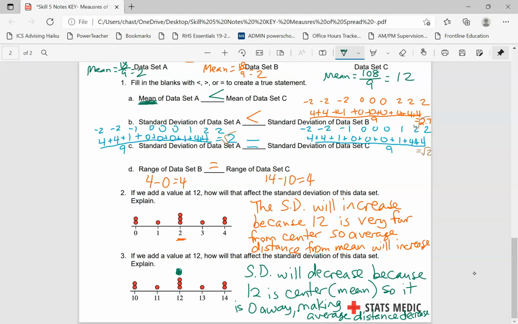Sorry, I'm kind of squeezing that in there. But that is essentially how we do this. You will probably focus more on interpreting standard deviation rather than calculating it as I've done here. But it is important to understand what standard deviation does to a set of data.